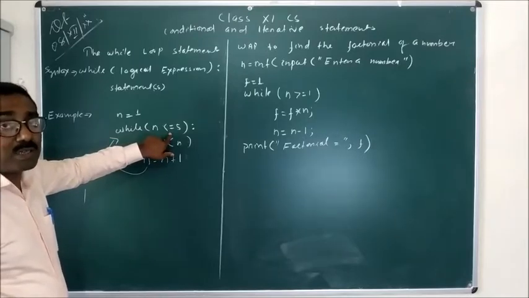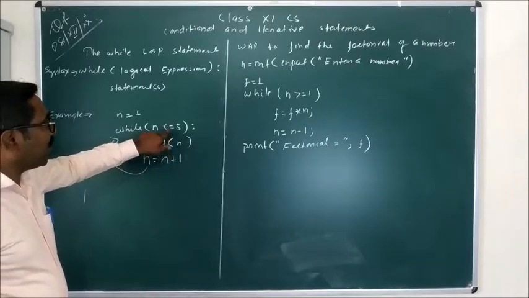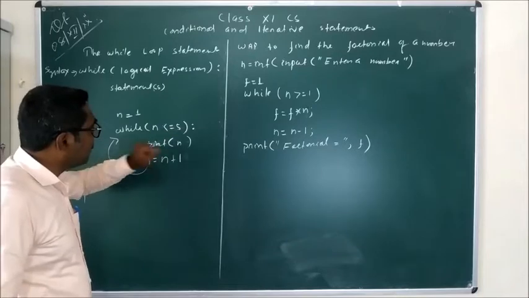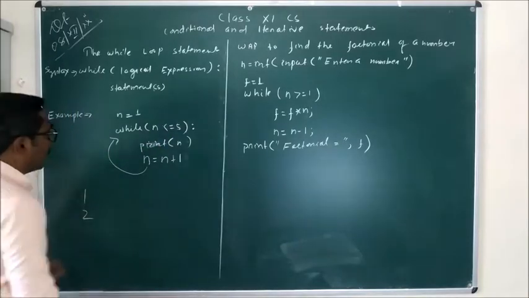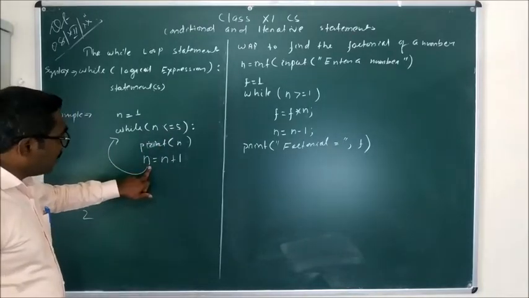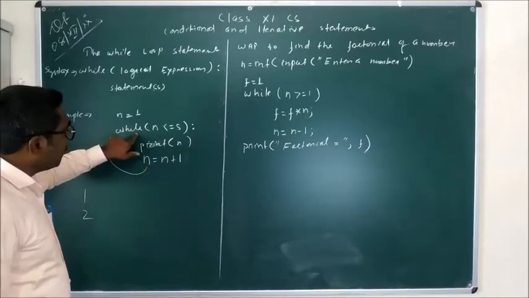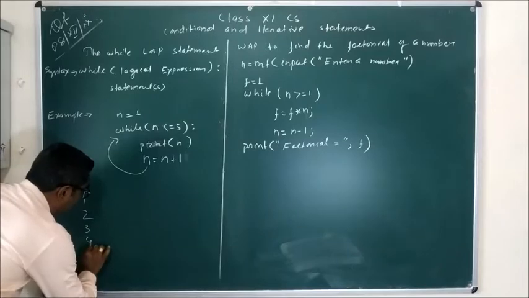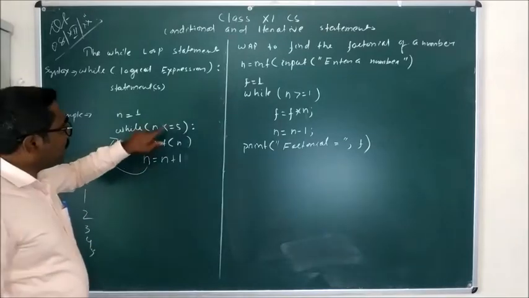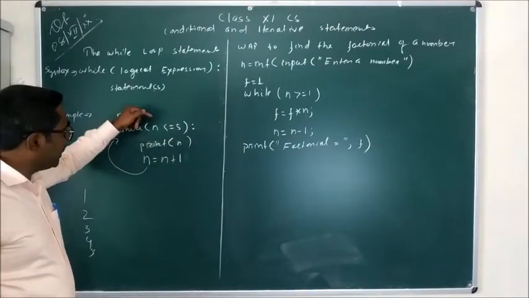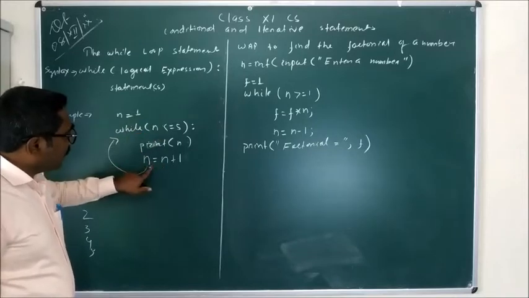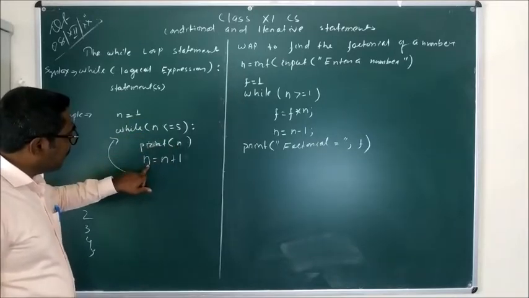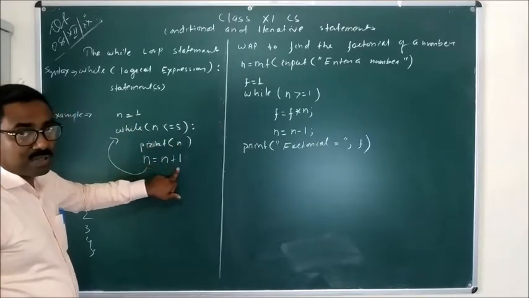Now the value of n is 2. It is less than or equal to 5, so the condition is satisfied, so the next print statement executes, that is 2. Now the value of n will be increased to 3. Again move to the loop. Yes, it is satisfied. Then it will display 3, like 4, like 5. After 5 has been printed, n is increased to 6.